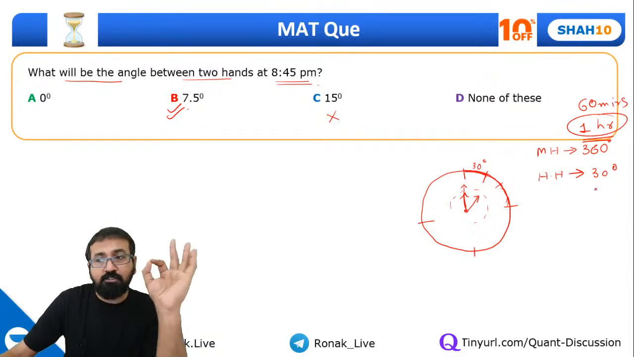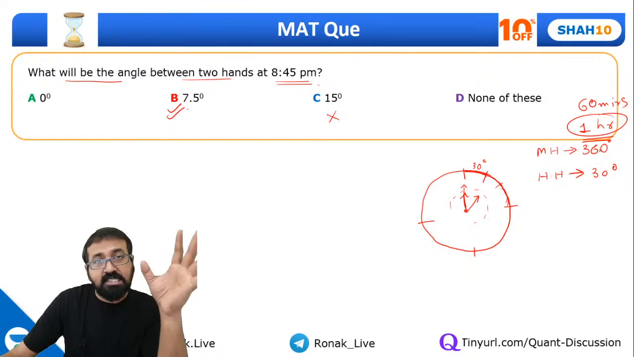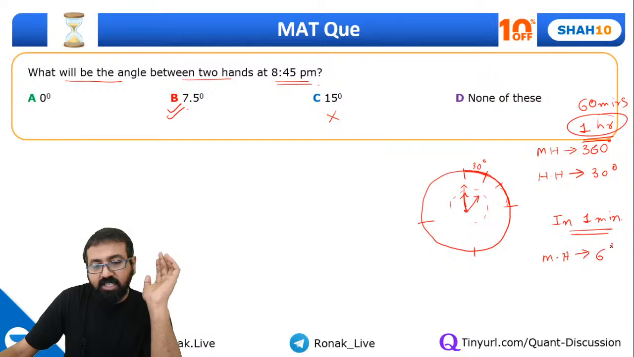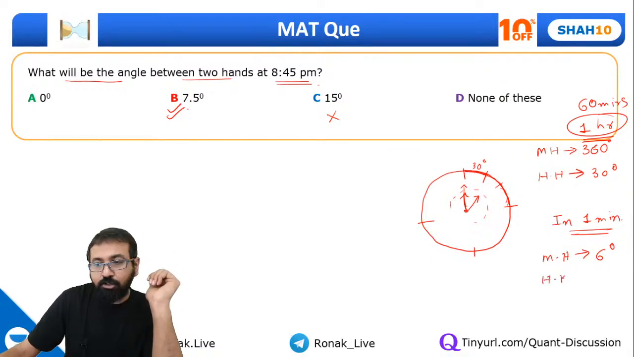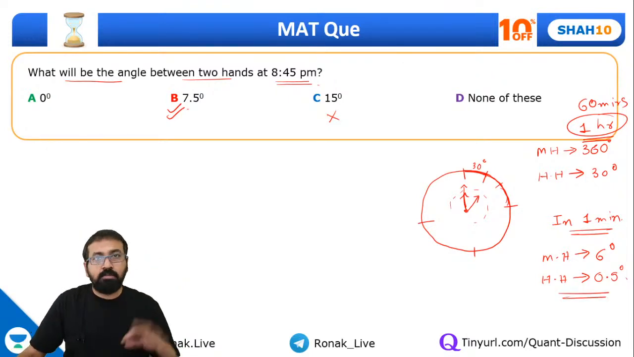So hour hand travels 30 degree in 1 hour, that is 60 minutes, and minute hand travels 360 degree in 1 hour, that is 60 minutes. So can I say in 1 minute, we are just trying to revise the basics, minute hand travels 6 degree angular distance, and hour hand travels half degree, or you can say 0.5 degree. Everyone, are you clear up to this point?